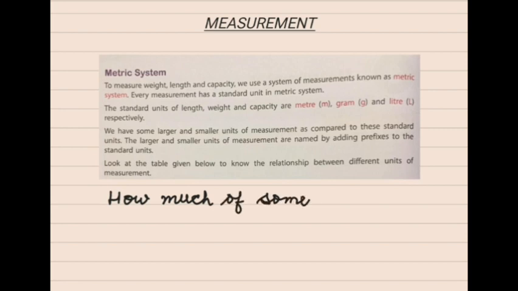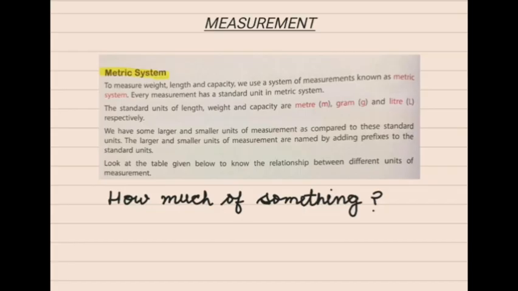Now what is the meaning of this? It means that whenever we see something, any object around us, the question arises: what quantity of that object do we want? This is to be understood well, and this problem needs to be solved: what amount of something do we want. For that we had the metric system. Now we will understand what the metric system means.